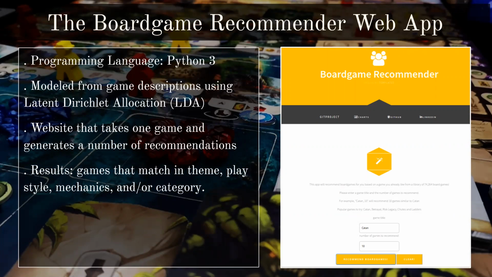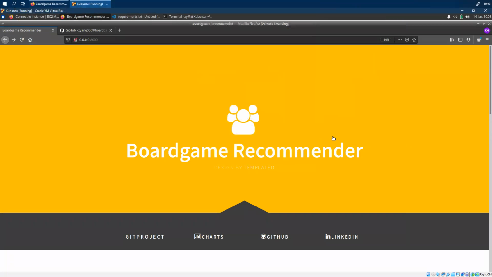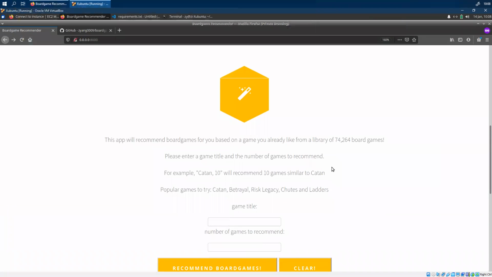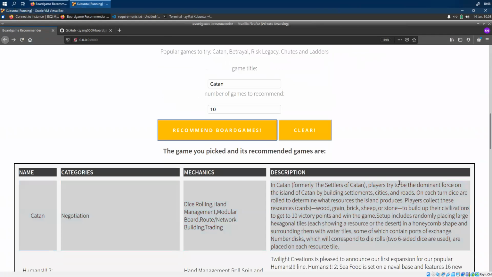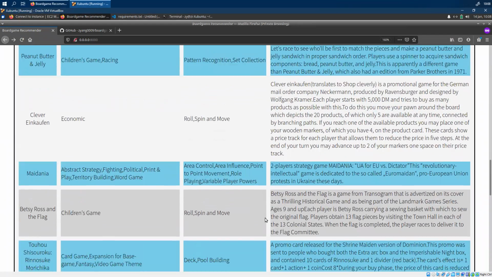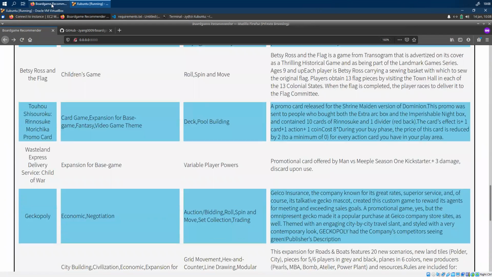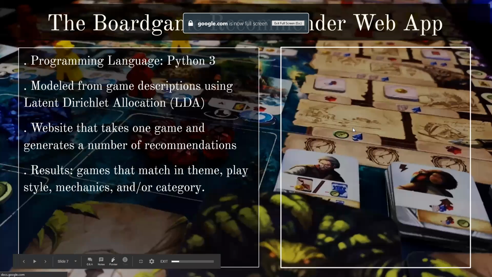For example, here on the right, you can see that Catan and 10 are entered, and it's going to generate 10 games based on Catan. I will demonstrate. So here's my website. And here are the recommendations. I can get back to this later, but let me finish my presentation.